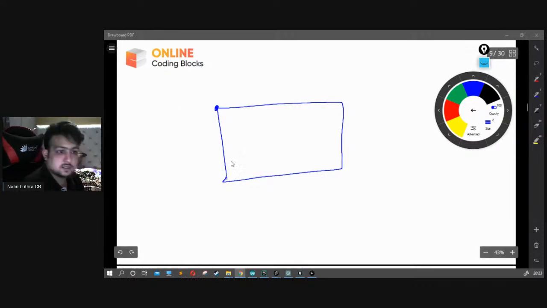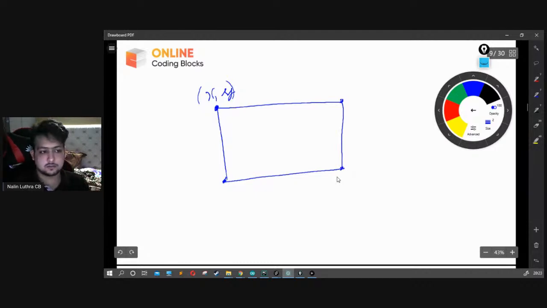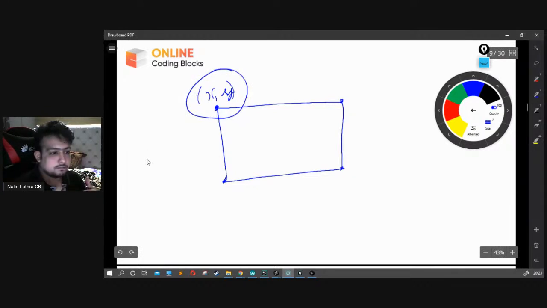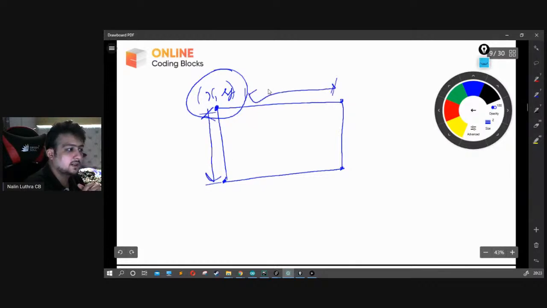Okay, so for example, this is the rectangle I want to draw. So I need point x comma y. This is the point I need, this point, and this point. But I can do the whole thing in a different way. I can ask for x and y, along with that, I can ask for a length and width.